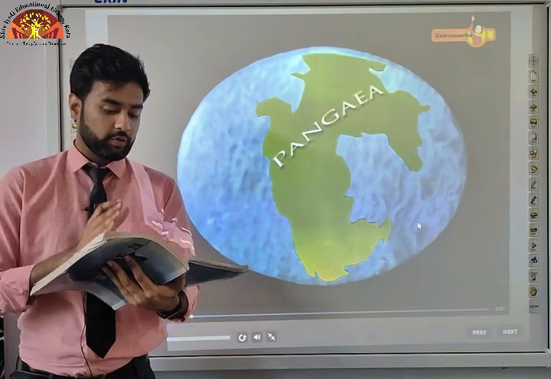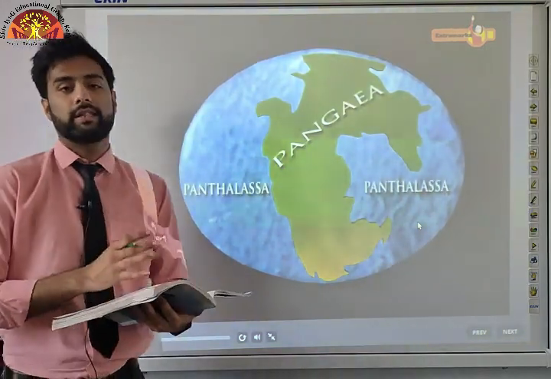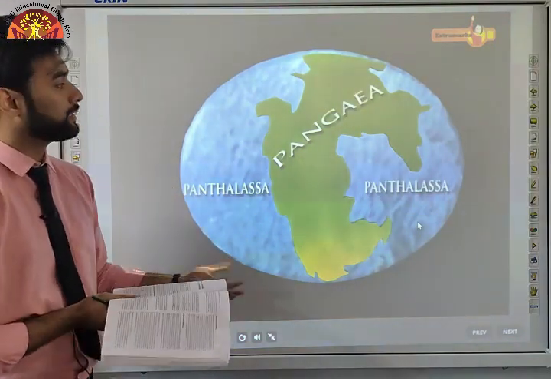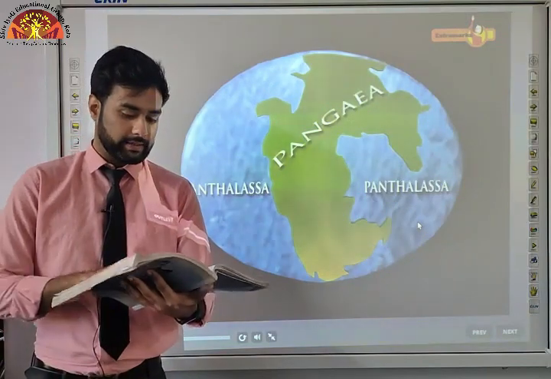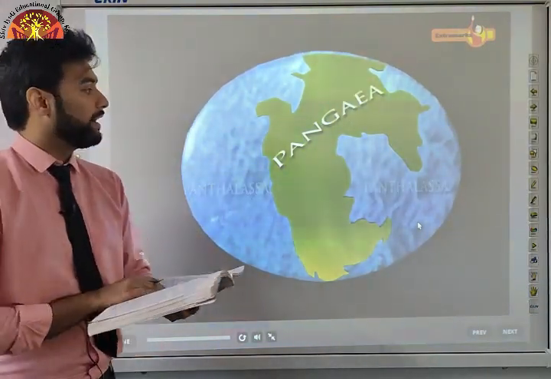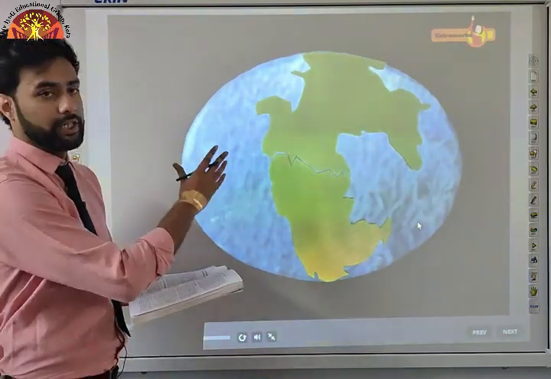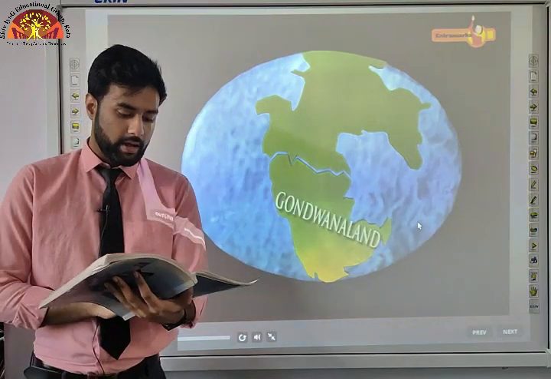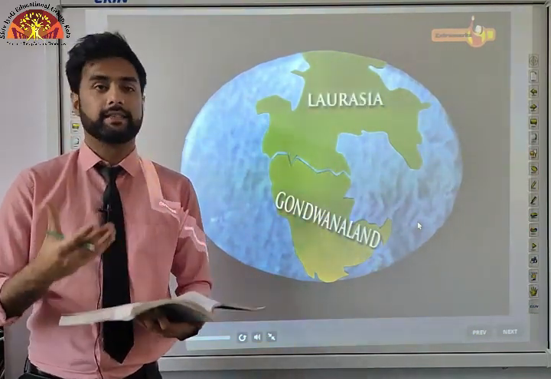He argued that around 200 million years ago, the supercontinent Pangaea began to split. In his theory, he suggested that about 200 million years ago from today, the Pangaea continent, the supercontinent, began to split into parts. It first developed into two large continental masses, Laurasia and Gondwana land. First it broke into two pieces, that is Laurasia and Gondwana land. And subsequently, Laurasia and Gondwana land continued to break into various smaller continents that exist today.